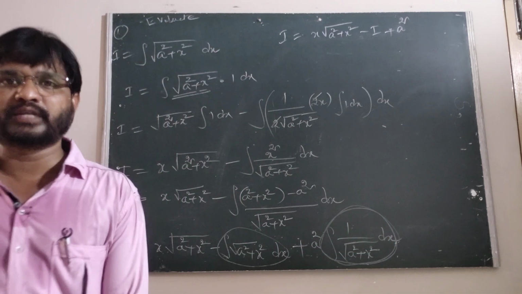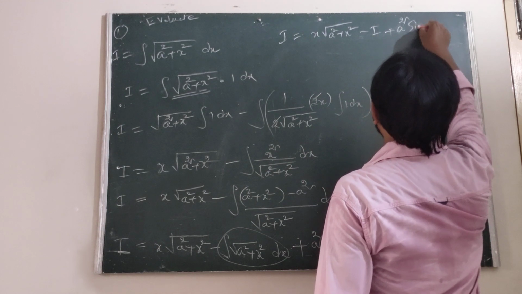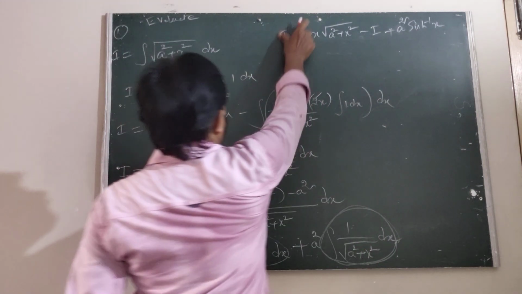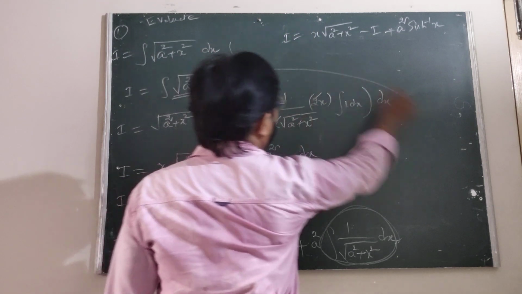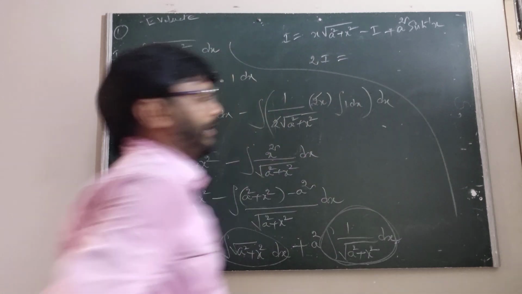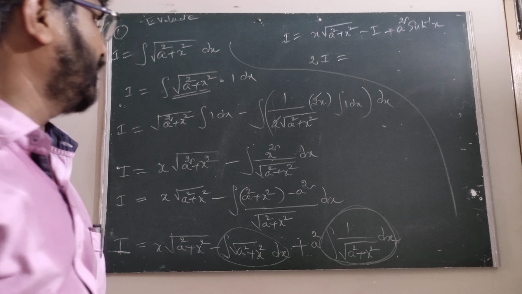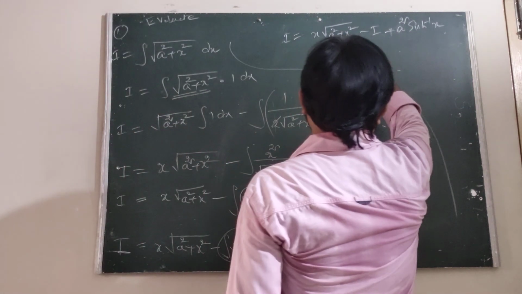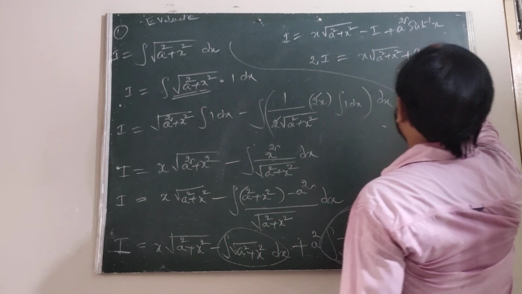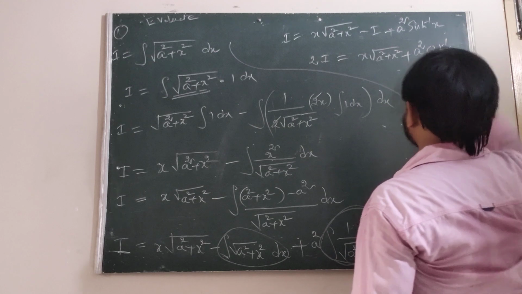Now we are sending the minus I to the other side. Minus of minus plus 2I. Minus I is sending to the other side, that is plus I. I plus I is the 2I, that is x into under root a square plus x square plus a square into sin h inverse of x.